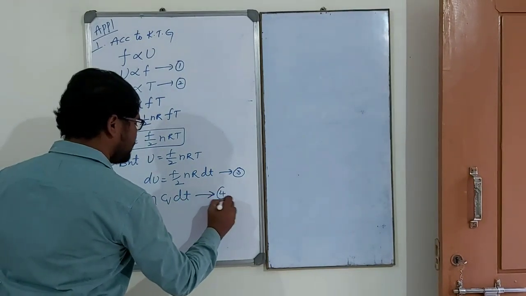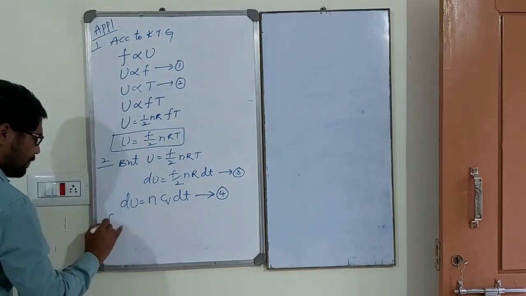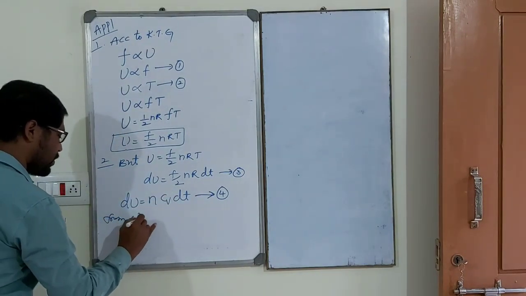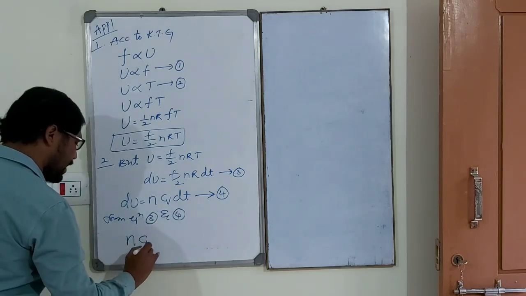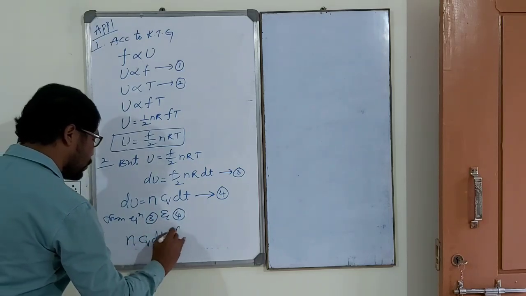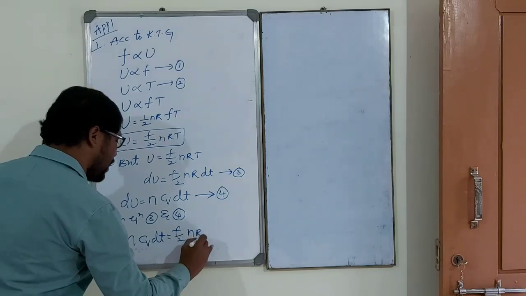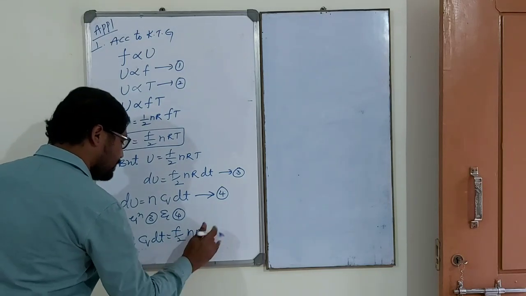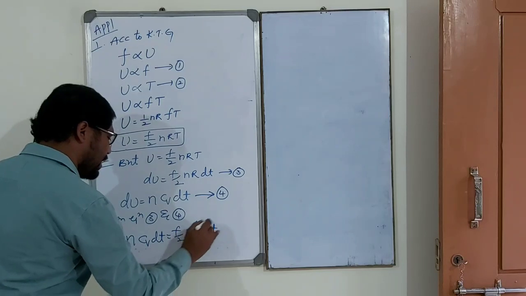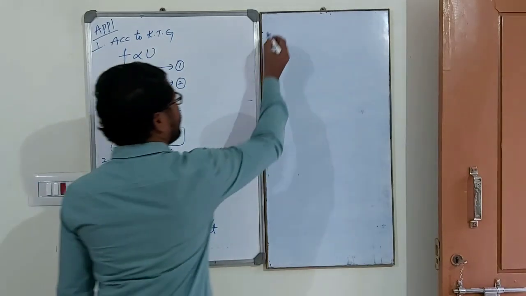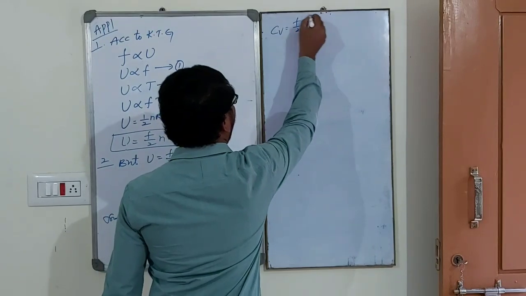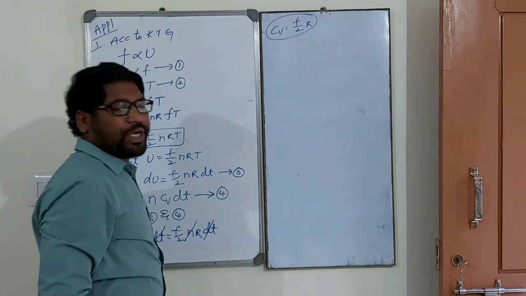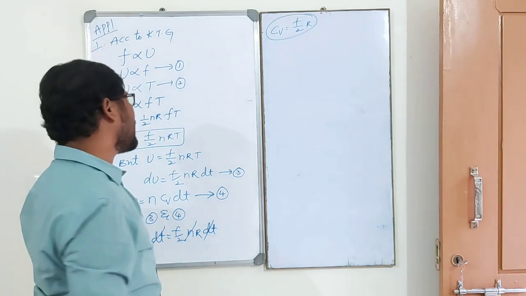Equation number 4. From equations 3 and 4, what are we getting now? nCv dT is equal to f by 2 nR dT. Which terms cancel? n dT cancels. Finally, Cv is equal to f by 2 R. What is f? Degrees of freedom. What is R? Universal gas constant.